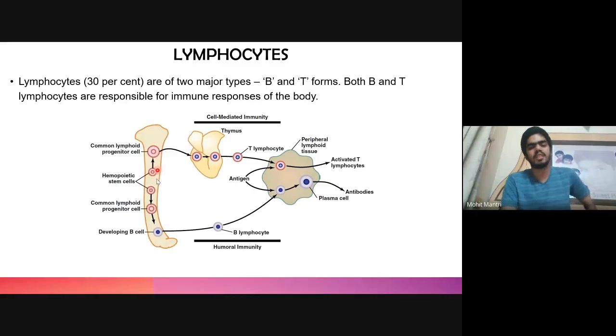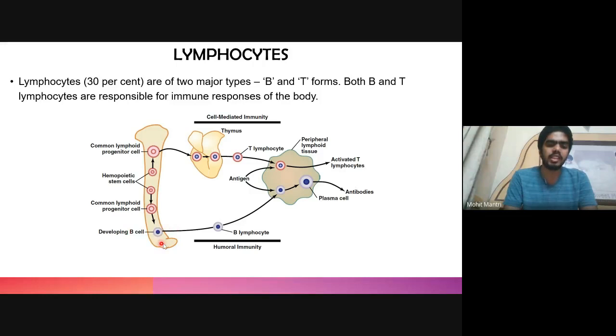So developing T cells and B cells are formed in the bone marrow, and after that, these immature T lymphocytes are transported to the thymus, where they mature, and then they reach the secondary lymphoid organ, where they are activated by antigen presenting cells, and therefore activated T lymphocytes are formed.